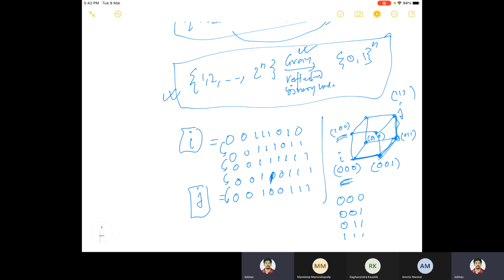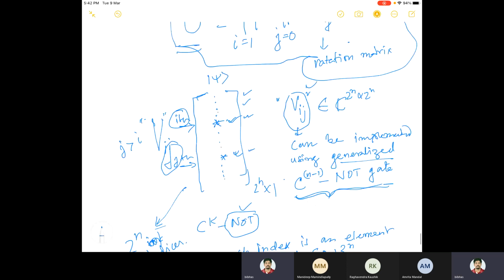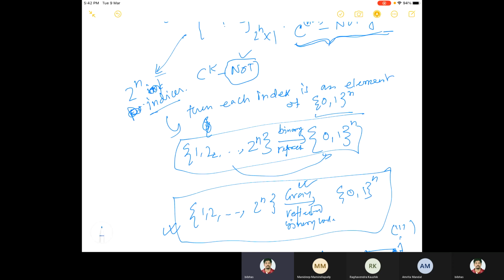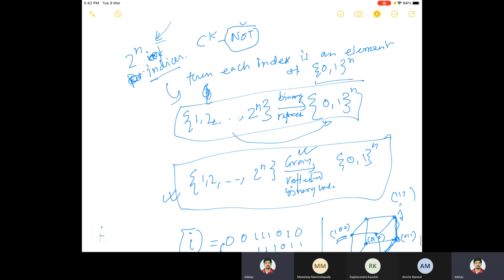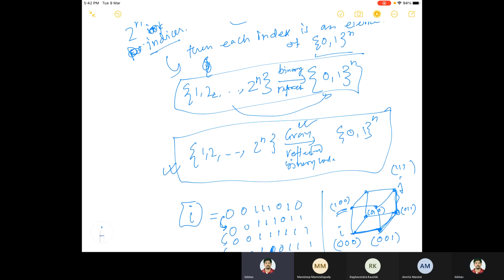This is called a step of a gray code. One step means only one change. They have shown in their paper that this operation Vij can be implemented using each step of the gray code, and for that they need a c to the power n minus 1 NOT gate.